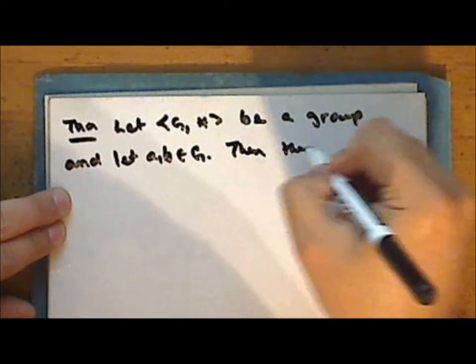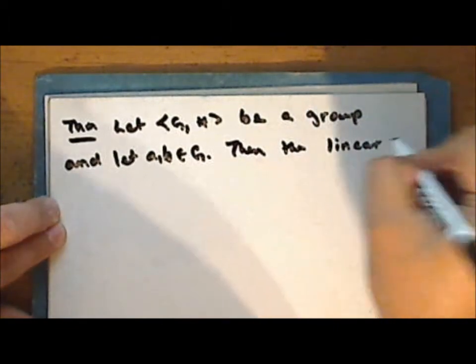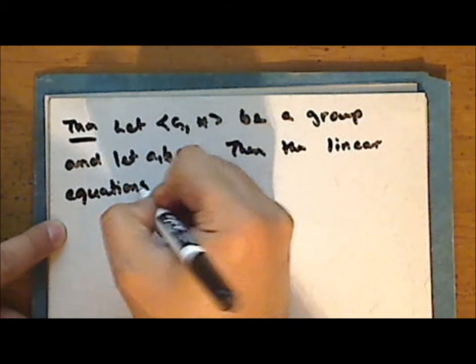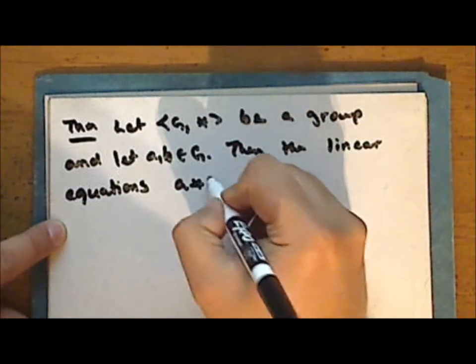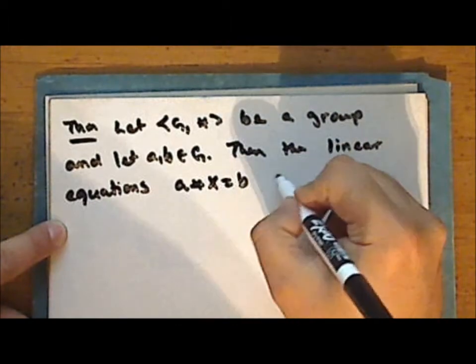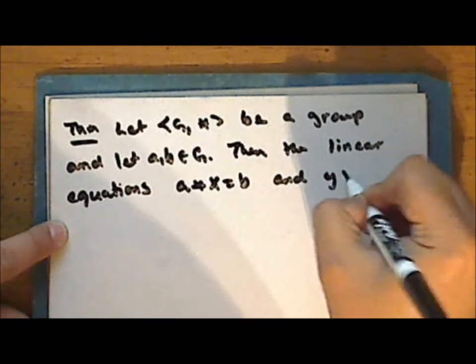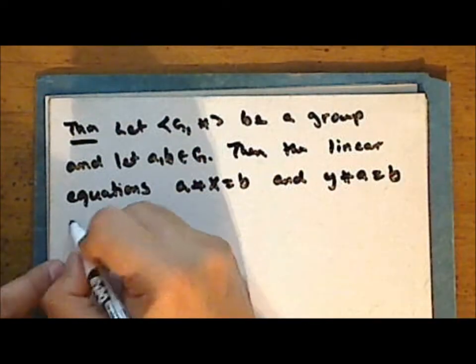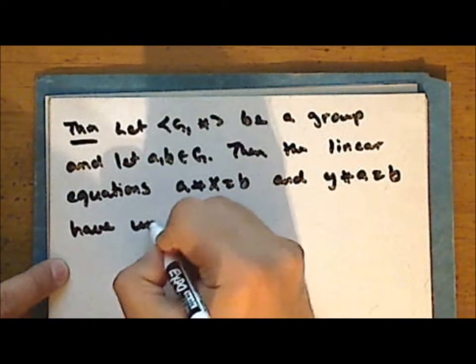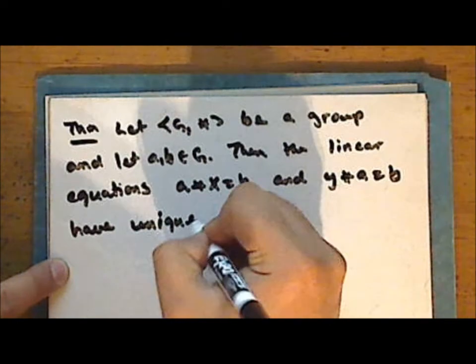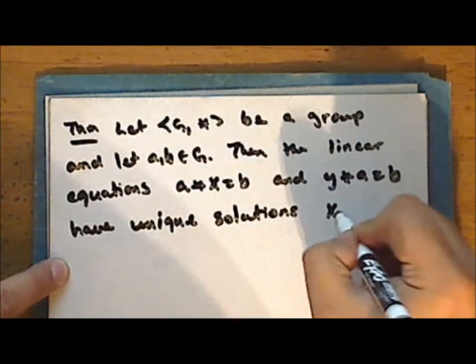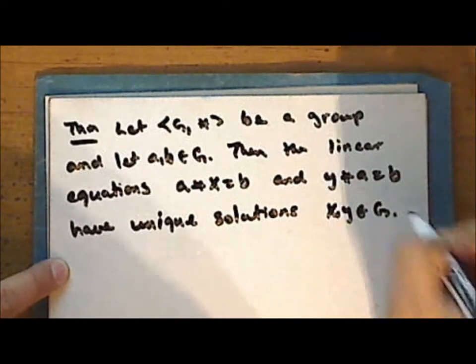Then the linear equations A star X equals B and Y star A equals B have unique solutions X and Y in the group.